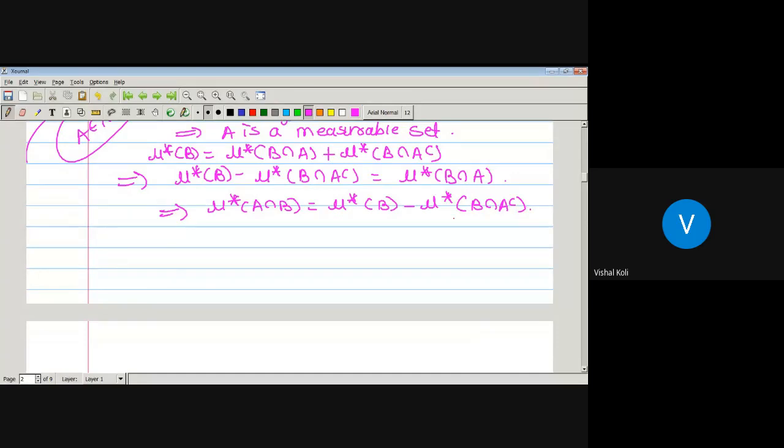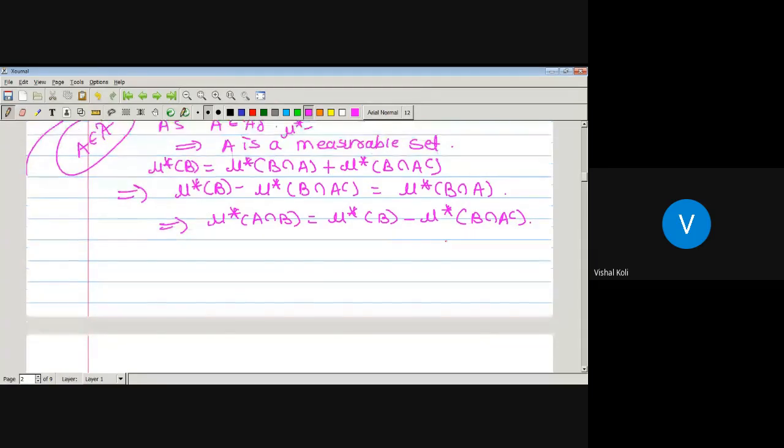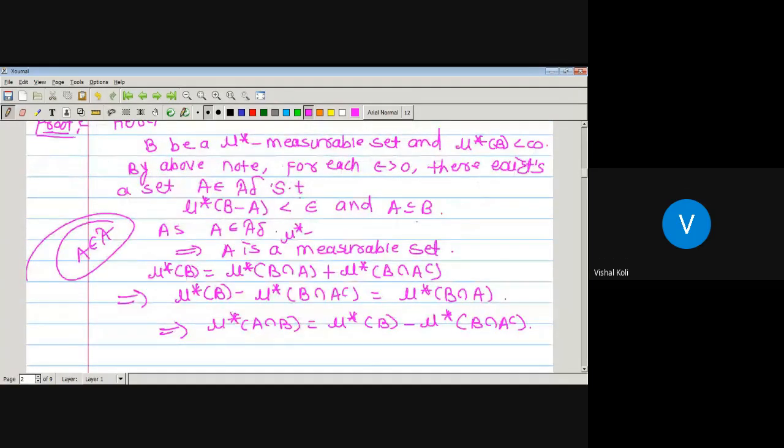Okay, now when we replace this outer measure of B intersection A complement by epsilon, does this inequality change or does it remain as it is?